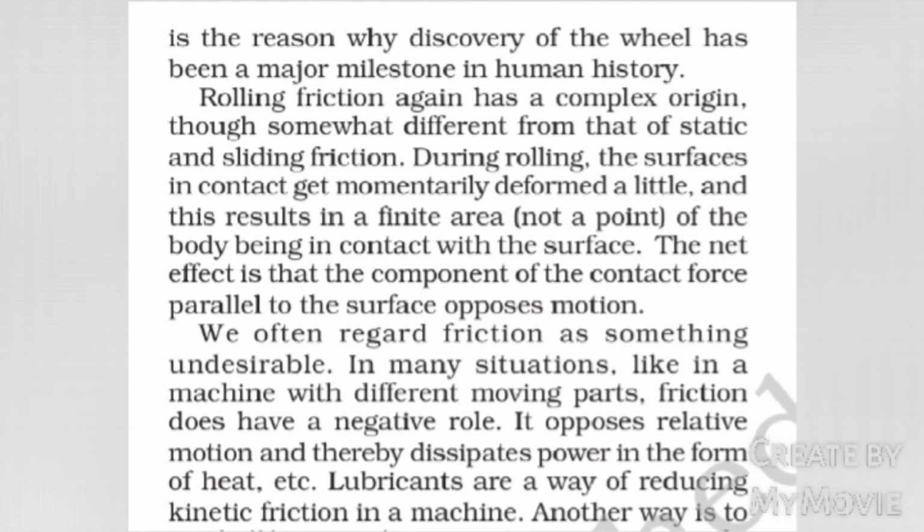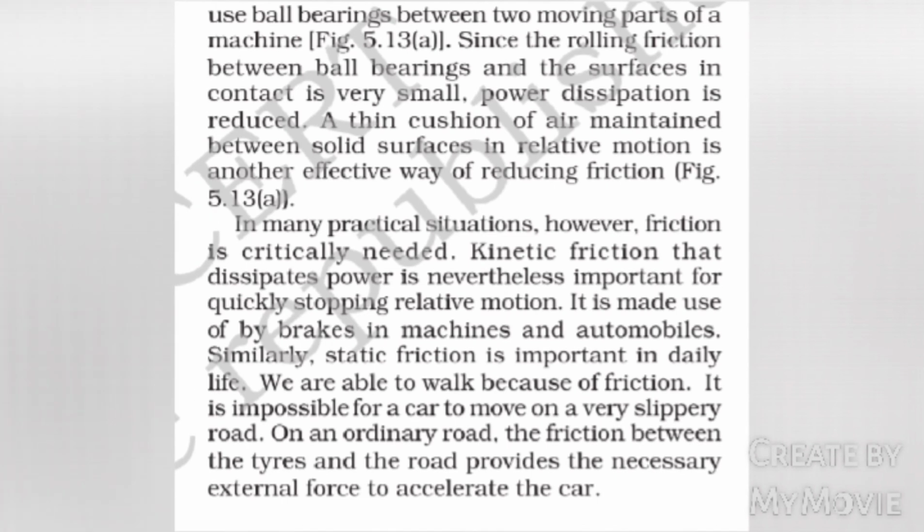We often regard friction as something undesirable. In many situations, like in a machine with different moving parts, friction does have a negative role. It opposes relative motion and thereby dissipates power in the form of heat, etc. Lubricants are a way of reducing kinetic friction in a machine. Another way is to use ball bearings between two moving parts of a machine, figure 5.13a. Since the rolling friction between ball bearings and the surfaces in contact is very small, power dissipation is reduced. A thin cushion of air maintained between solid surfaces in relative motion is another effective way of reducing friction, figure 5.13b.